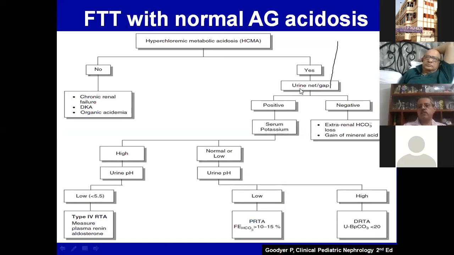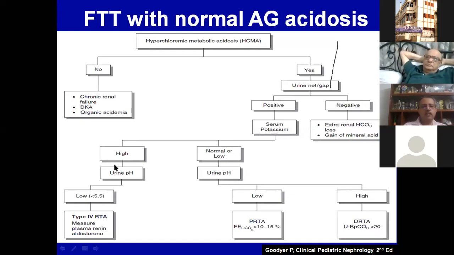Again, this is something which we are regularly doing in ICH. And if the urine anion gap is positive, then that means it is a renal tubular acidosis. If the urine anion gap is negative, then it can be either extrarenal loss or something else. But if it is positive, then it is renal tubular acidosis.